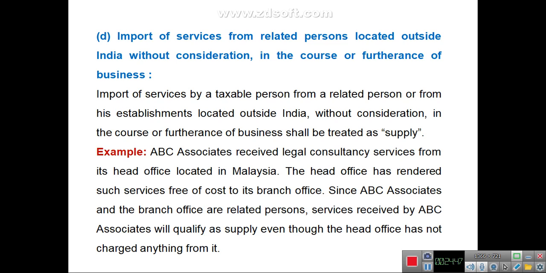For example, ABC Associates received legal consultancy services from its head office located in Malaysia. The head office has rendered such services free of cost to its branch office. Here, ABC Associates and the head office are related persons. Even the services received by ABC Associates will qualify as a taxable supply, though the head office has not charged anything for those services.